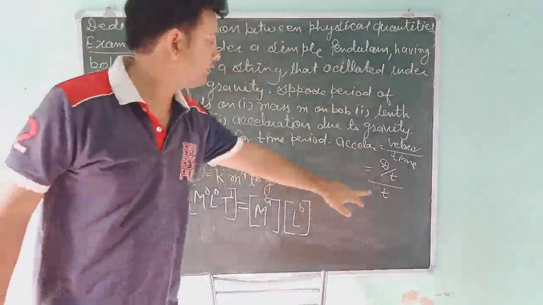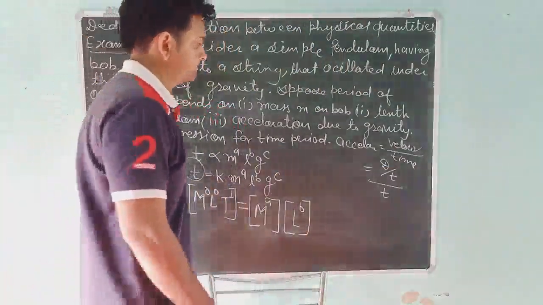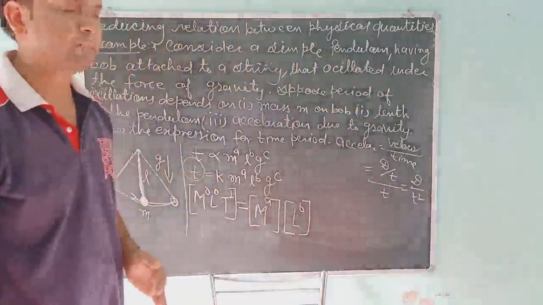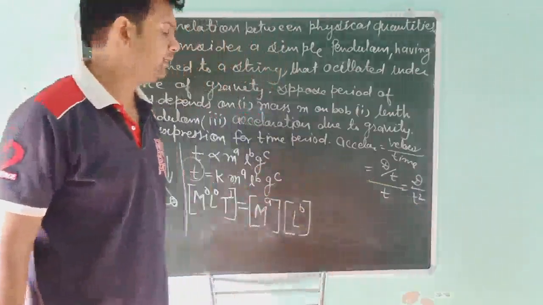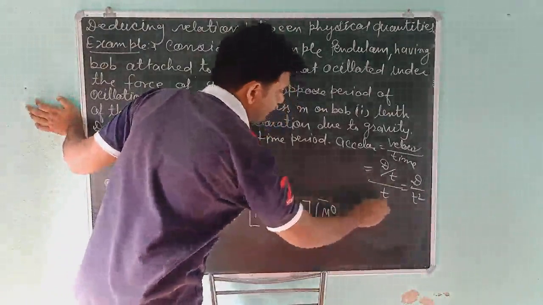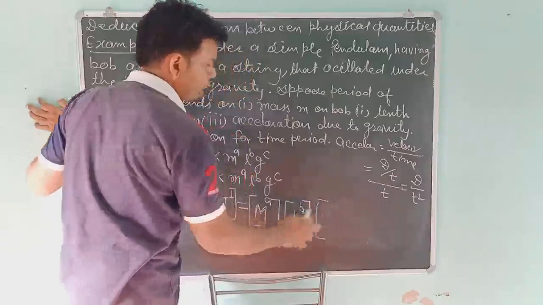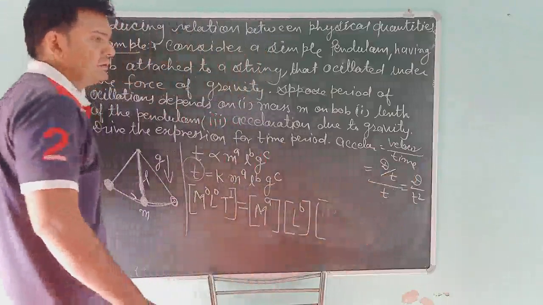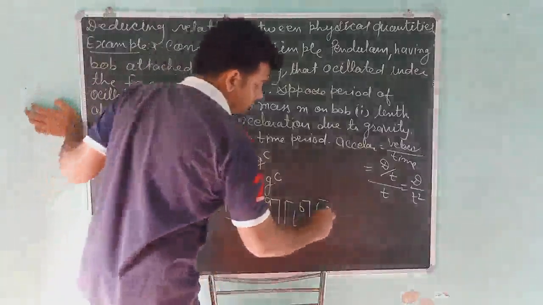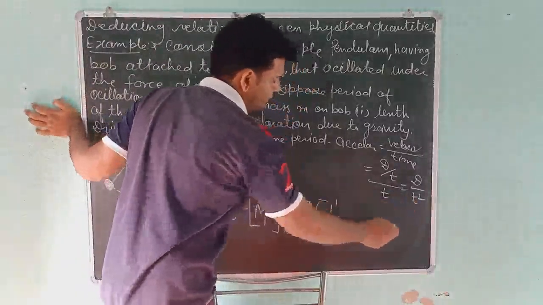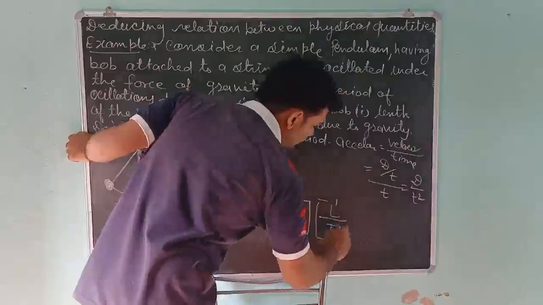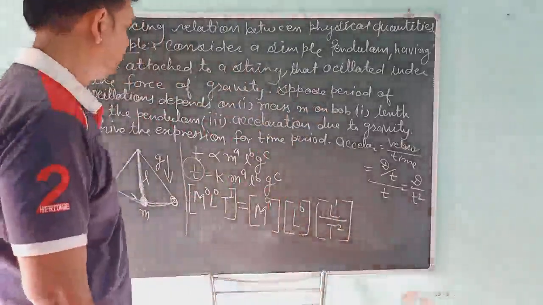T into t, it will be t square. So that means d upon t square. What is d? D is displacement, and t means second and time. So students, dimensional formula will be M0. You don't have to write M0. Displacement means length. That means here I will write L1 upon t square. T square means time square. So T2.